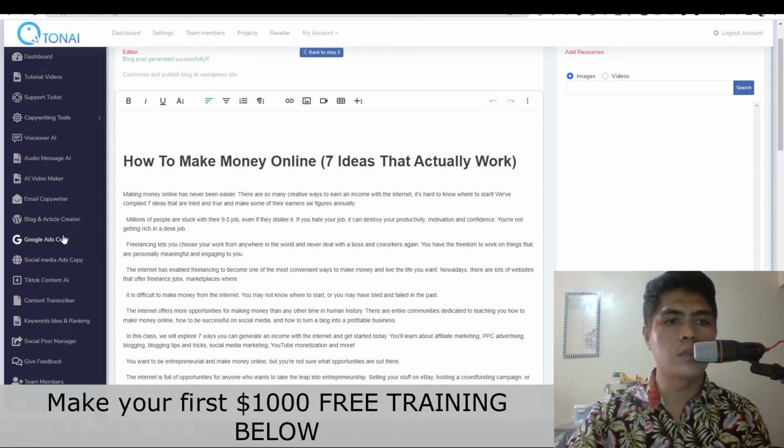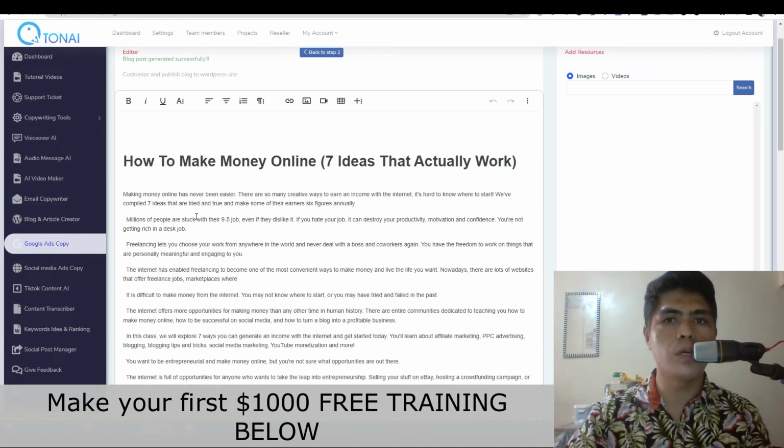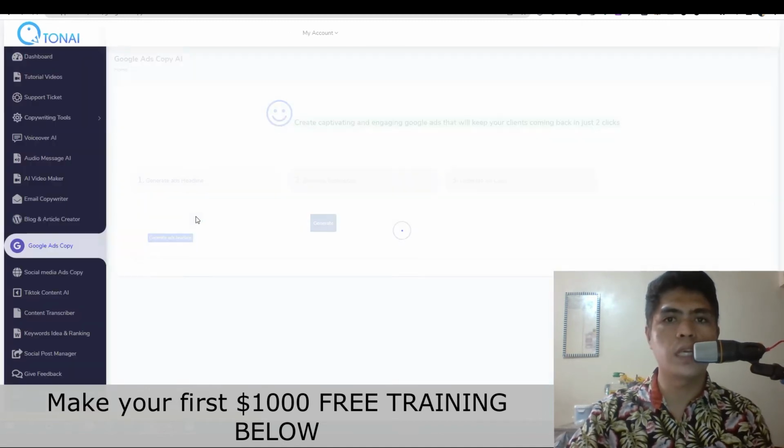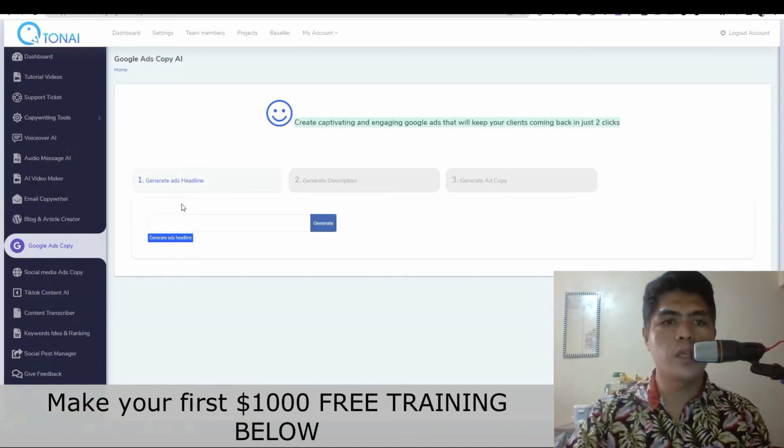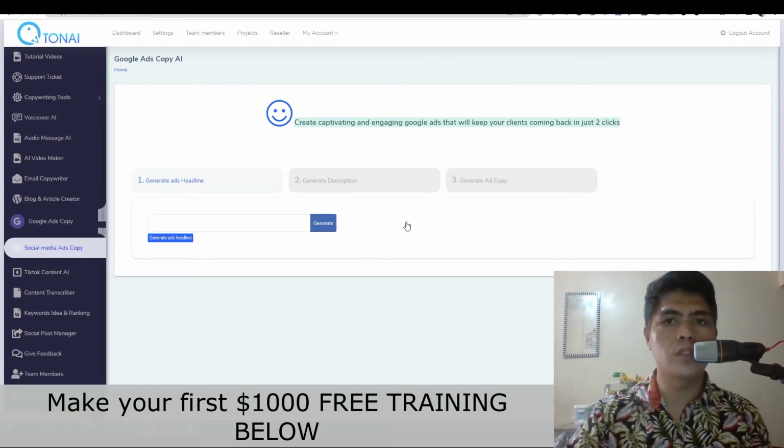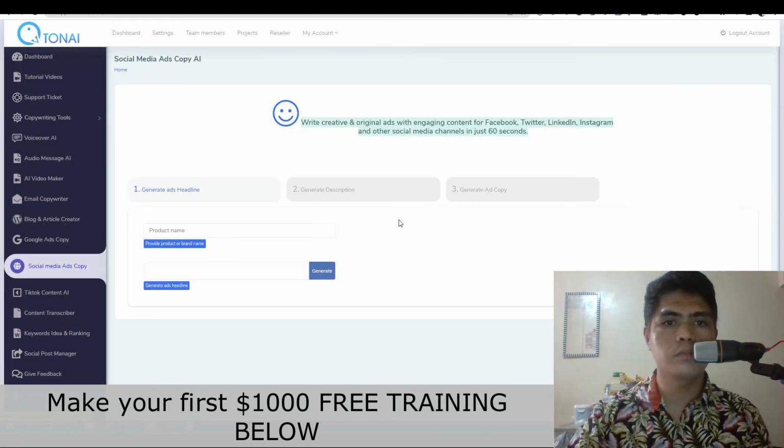Now you can also create Google Ads copy if you wanted to. It's almost the same thing. You would add in a keyword right here. It will generate your headline, it will generate your description, and then it will generate your ad copy. All right. Social media ad copy, it's almost the same thing. You will generate the headline and then the description and then your copy right here.